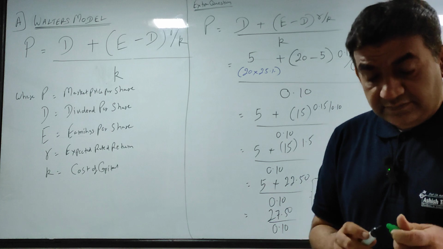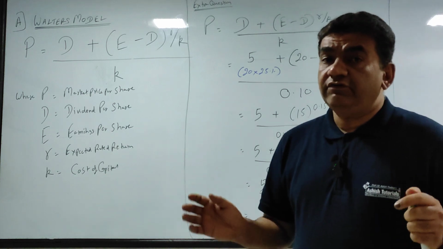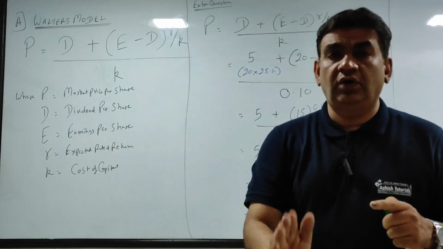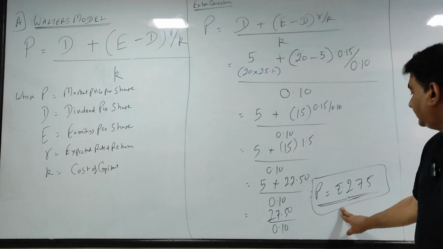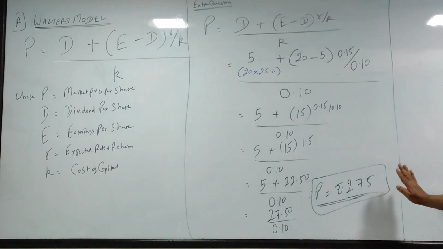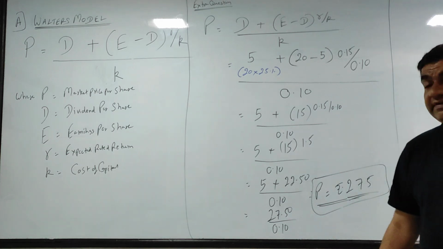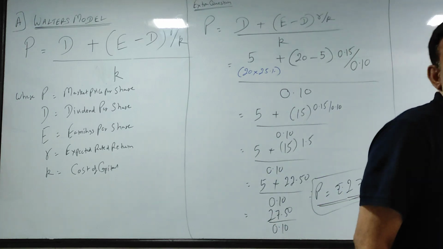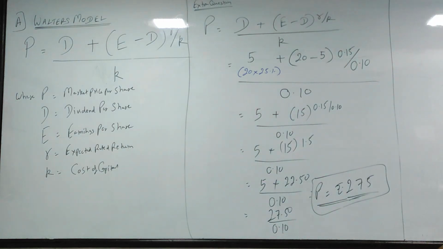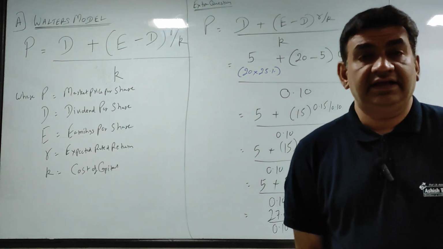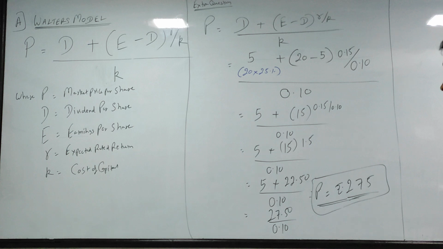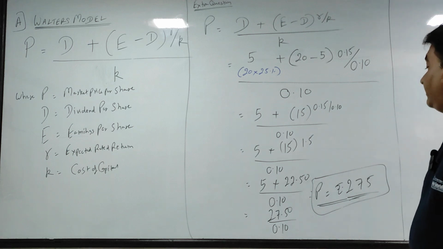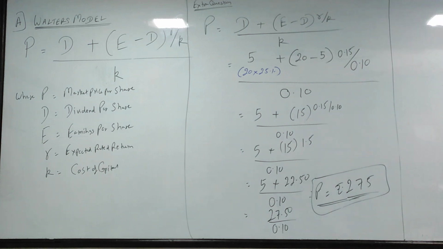Getting it? That means if one follows the Walter model, the expected market price is rupees 275. Clear?